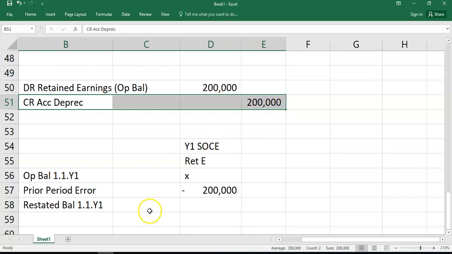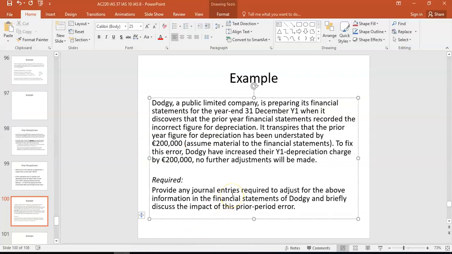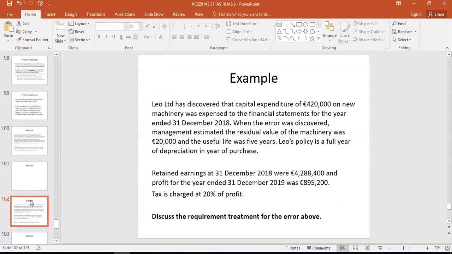So that's important that you reference IAS 8 and that you show you know it can't be put through the P&L in year one. It should have been put through last year, we'll say year zero. The main reason for that is it is material. So that was one good example. Let's look at another one then, just to consolidate our knowledge in this area.